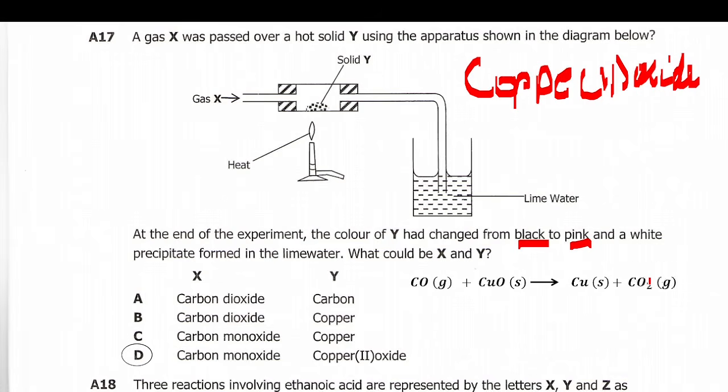Then plus carbon dioxide gas, because this carbon monoxide will pick this oxygen to form two oxygen atoms here. So it will be carbon dioxide here. Then when this oxygen is picked, this one will remain as copper. Alright, so this is just a justification for our answer. Then let's go to question number 18.